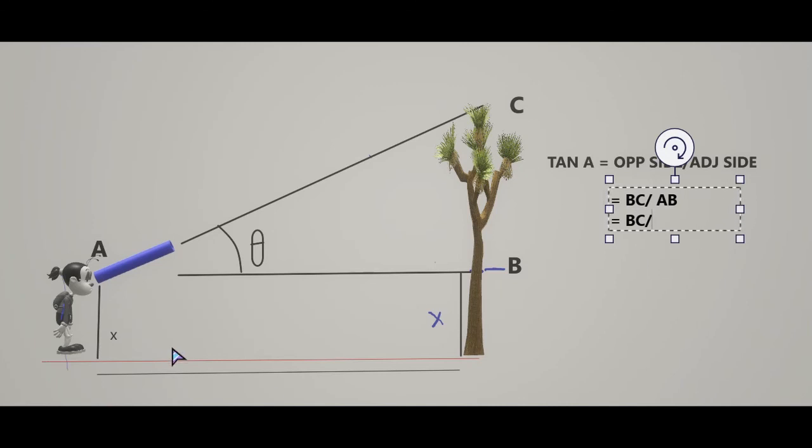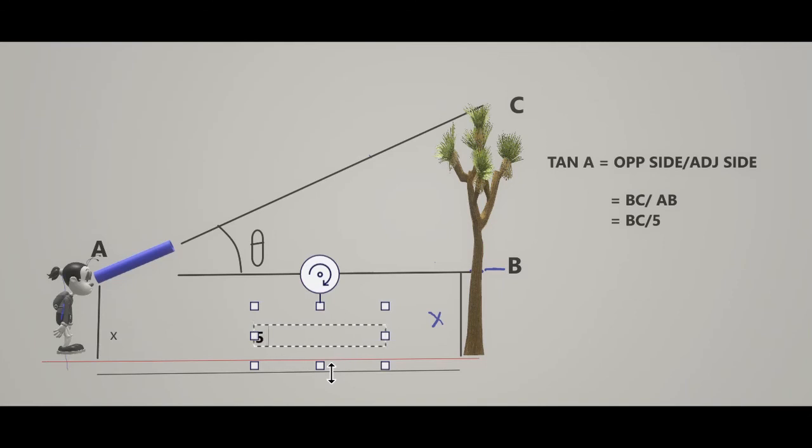So assume that this is 5 meters. Because if it is a problem, we think that this particular distance from here, this person is standing from the tree, someone measured using a measuring tape and found this to be 5 meters. Okay, this much is 5 meters. Now we get tan A is equal to BC divided by 5.